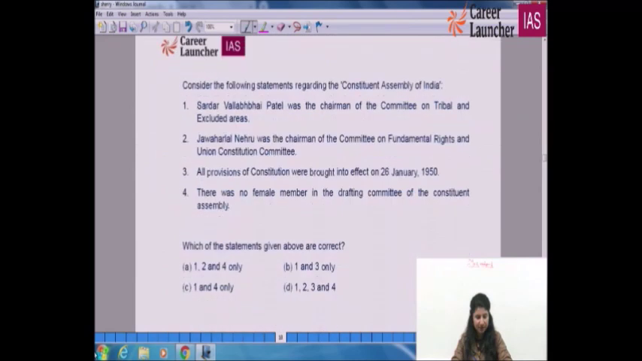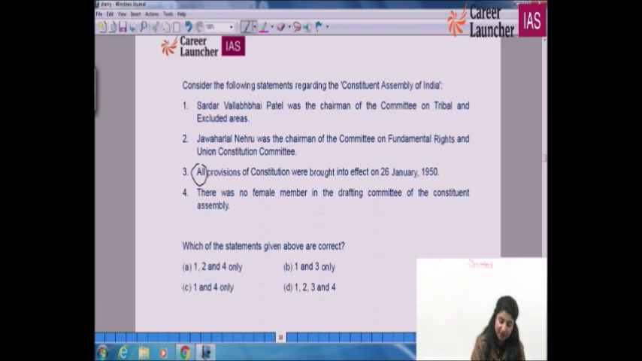Question number 17: consider the following statements regarding the Constituent Assembly of India. You can get questions about very important personalities like Sardar Vallabhbhai Patel these days, Statue of Unity. Sardar Vallabhbhai Patel was the chairman of the Committee on Tribal and Excluded Areas. Jawaharlal Nehru was the chairman of the Committee on Fundamental Rights and the Union Constitution Committee. The third statement says all provisions of the Constitution were brought into effect on Jan 26, 1950. Not all, some.